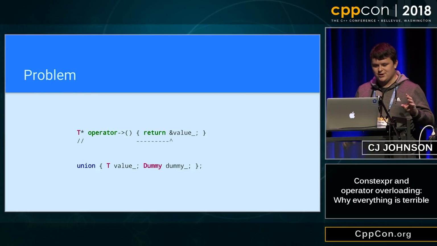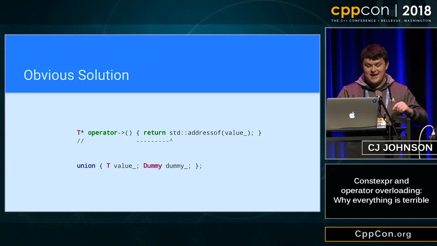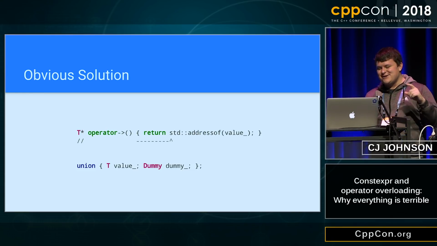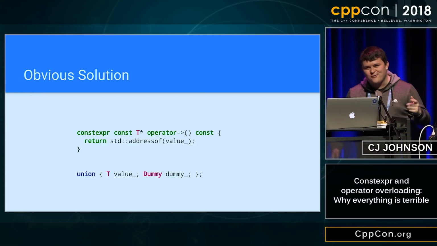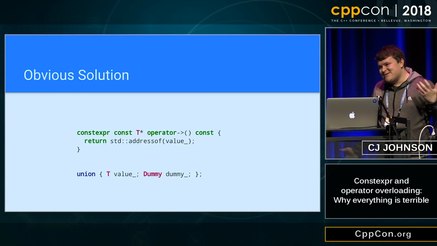So, what do we do? Yes, std::addressof. Except that I didn't tell you, this has a constexpr overload, and std::addressof is not defined that way in C++11. So this won't compile.